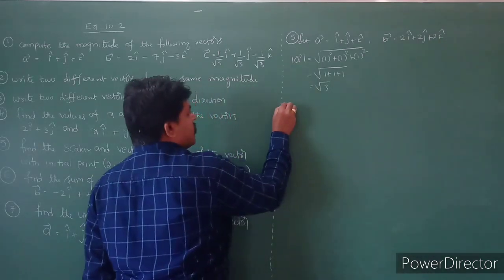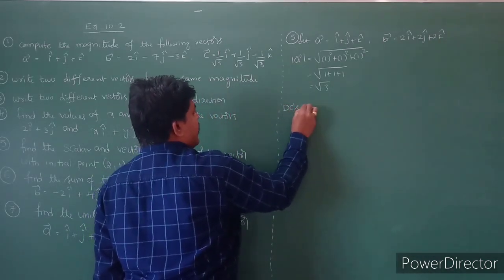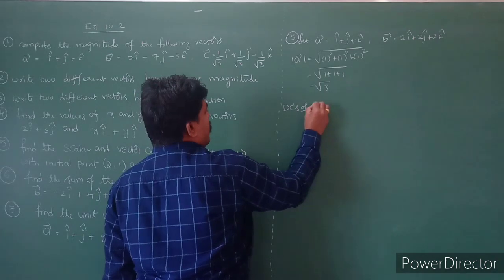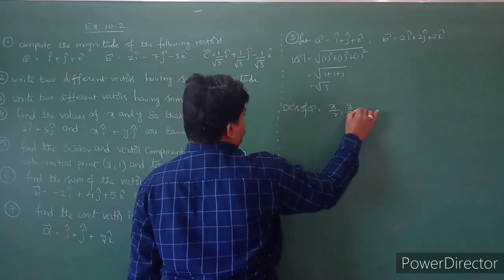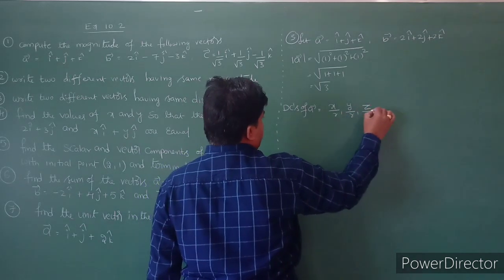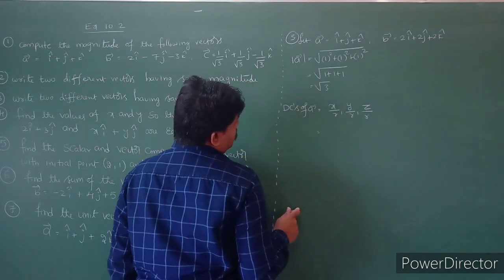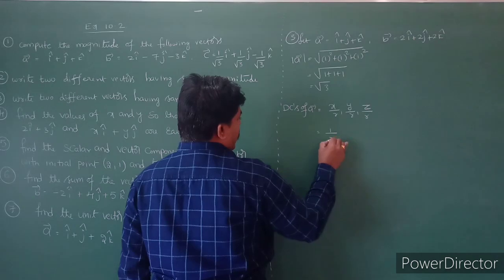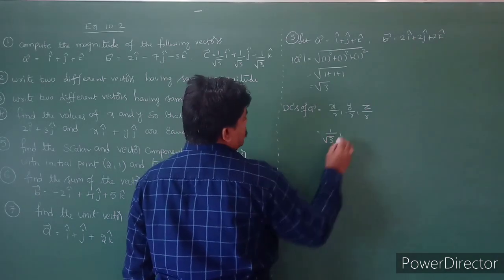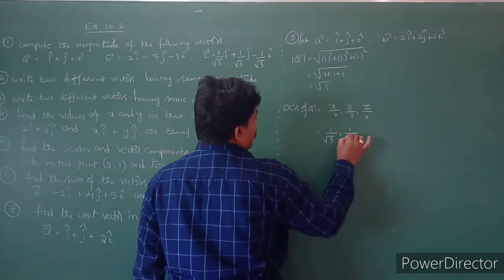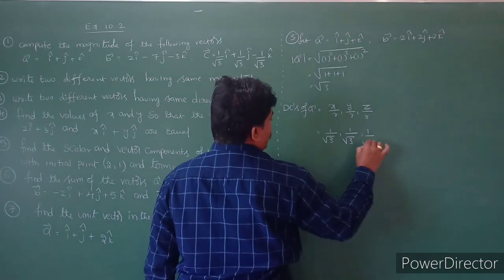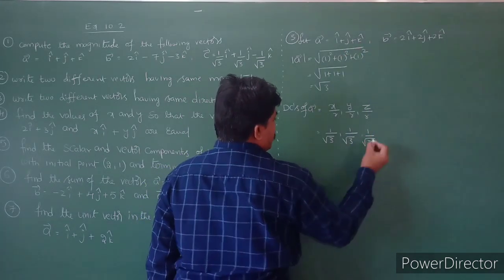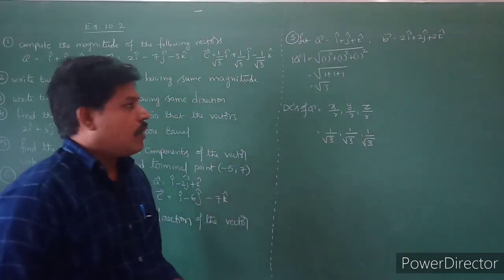And the direction cosines of a bar: x by r, y by r, z by r. So 1 by root 3, 1 by root 3, and z value is 1 by root 3. So the direction cosines are 1 by root 3, 1 by root 3 and 1 by root 3.